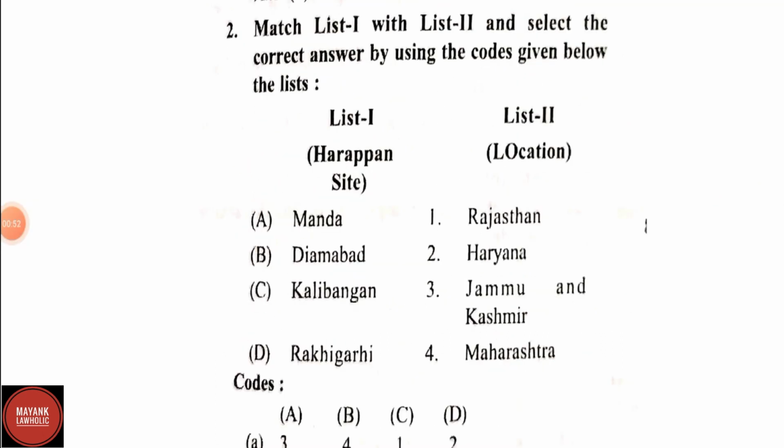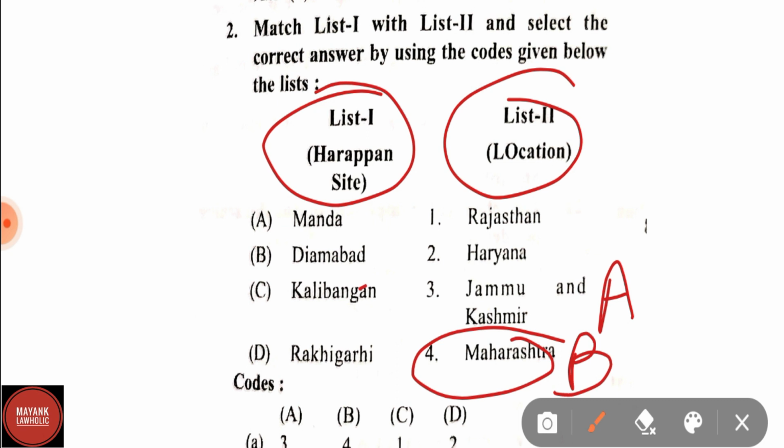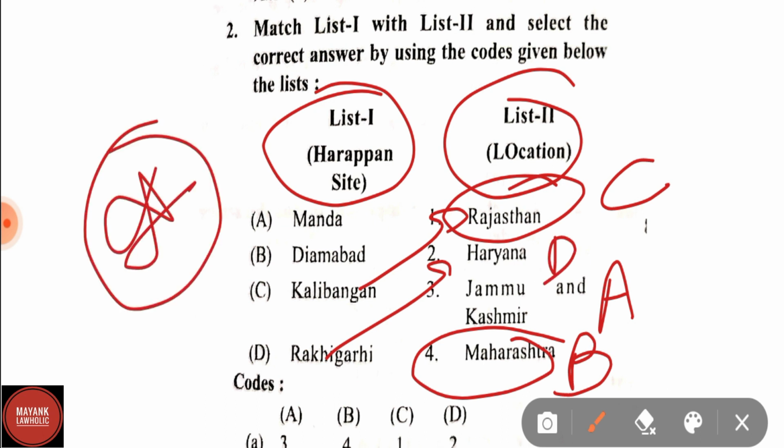Again, the question is of match the following. List 1 is Harappan site and list second is location. Manda is in Jammu and Kashmir. Daimabad is in Maharashtra. Kalibangan in Rajasthan. Rakhigarhi is in Haryana. This is one of the important questions as per the context of history. The Harappan site and the location, also Indus Valley sites, are asked in most of the examinations. So make sure that you have read such kind of questions thoroughly.